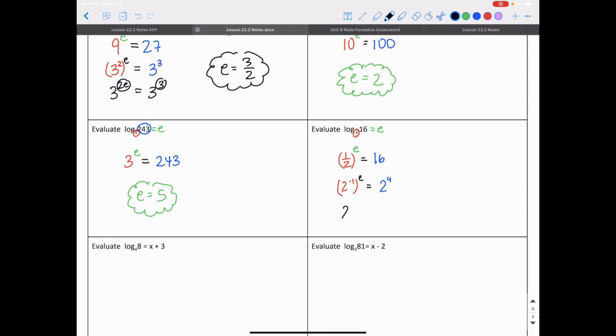On the left-hand side, I actually have 2 to the negative e power. Negative 1 times e is negative e in the exponent. And then on the right-hand side, I have 2 to the 4th power. So negative e has to be equal to 4, which means e has to be negative 4, sorry. I multiply both sides by negative 1, and I get e is negative 4.